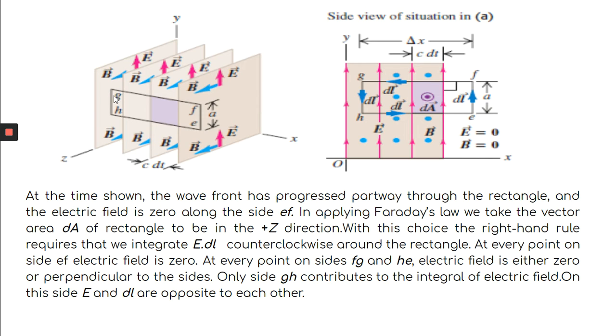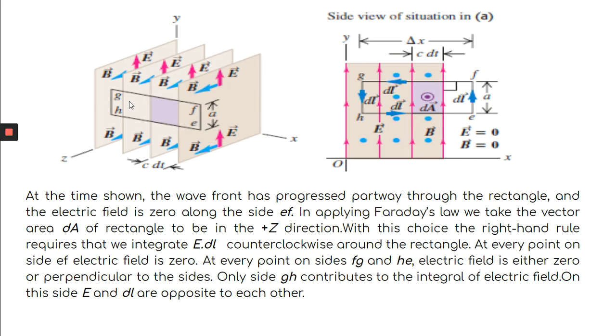Okay. So now consider this path GH. On GH, E exists, and E and dl are anti-parallel to each other. They are in opposite direction. So it is not equal to 0. So this exists, E dot dl. Now this part H to E. Here also in this part E is 0, but in this part E is not 0, but again your E and dl are perpendicular to each other. So if you consider this H, E, E, F, F, G, through this part either your E is 0 or E dot dl is 0. So what is E dot dl integration if you take?